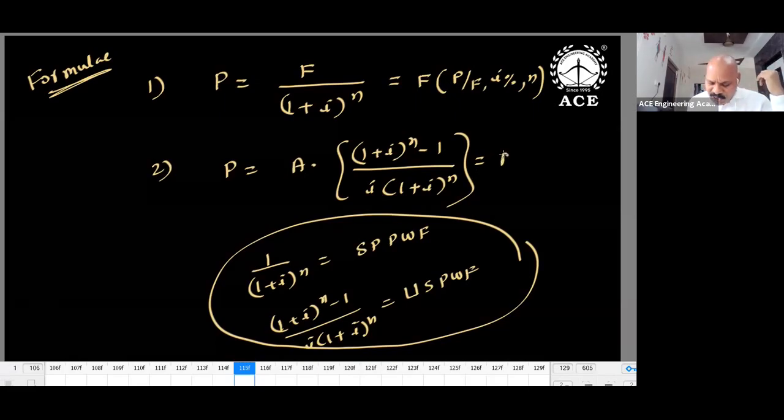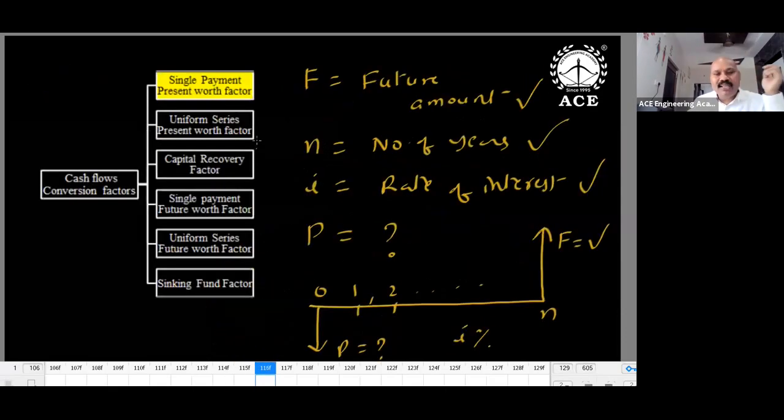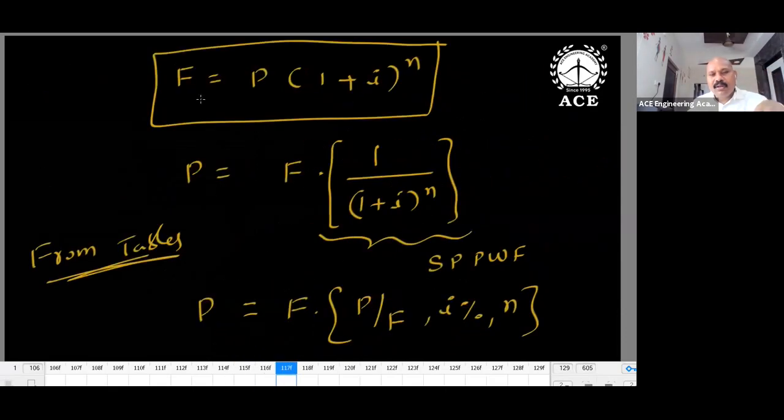Coming to this, A is given and my interest is P. So if I multiply with P by A, then A is cancelled, and P only I'll get. P by A is nothing but the uniform series present worth factor. P by F is nothing but the single payment present worth factor. The single payment present worth factor is P equals F divided by (1 plus i) whole power n. From tables, P by F, F cancelled.